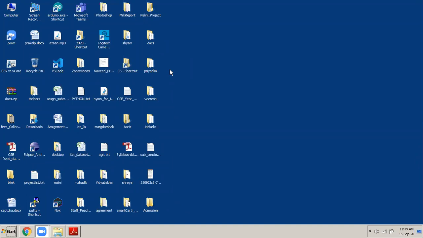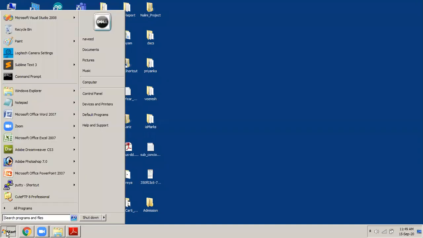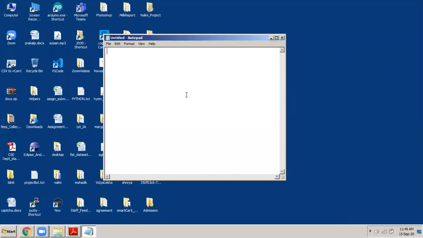So I can write Python programs in two different ways. One is by typing the entire program at once, saving it, and then executing it. To type my program, I can open Notepad and start typing. I can say x is equals to 100 and y is equals to 200, z is equals to x plus y, print z. A very, very simple program.